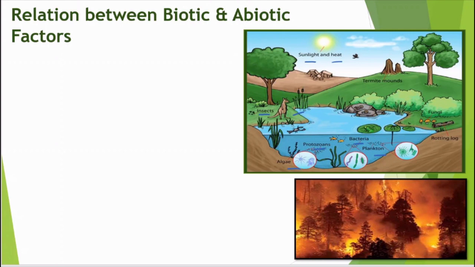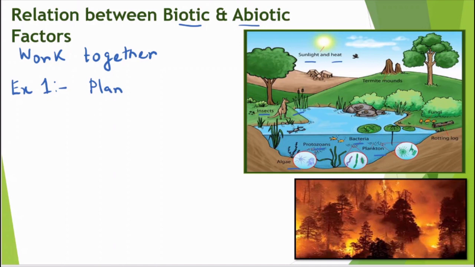Biotic factors and abiotic factors work together. For example, plants, even green grass, cannot survive without water and sunlight.